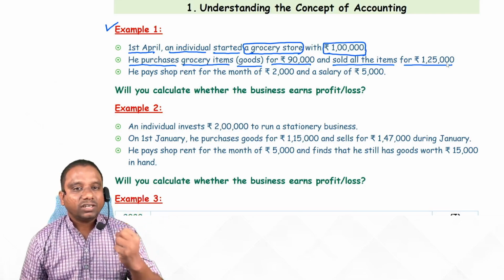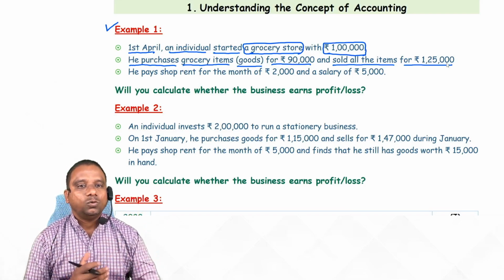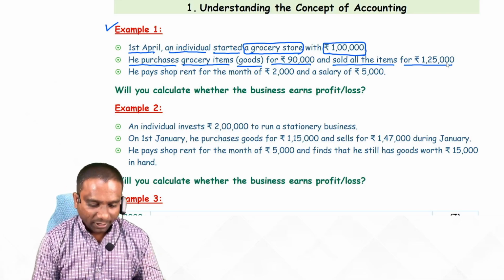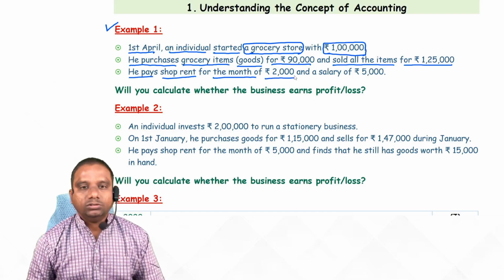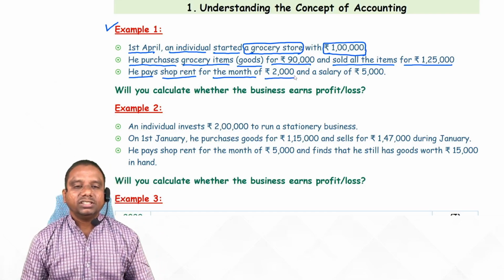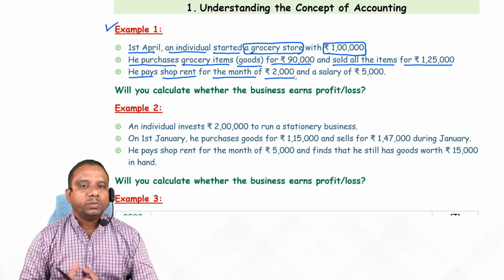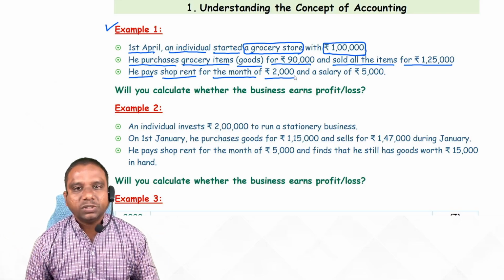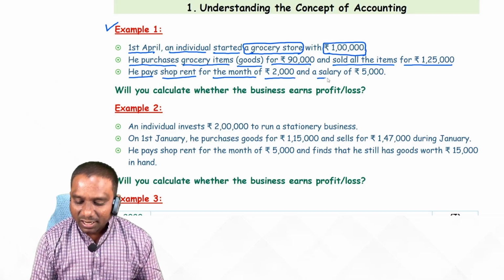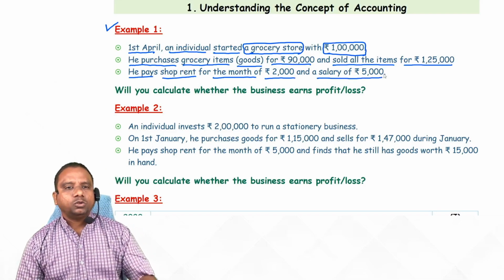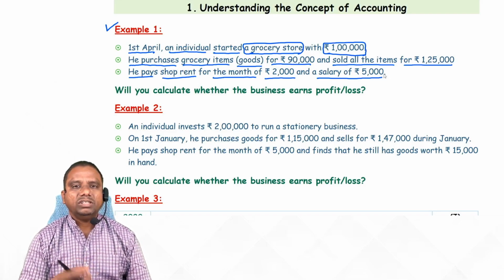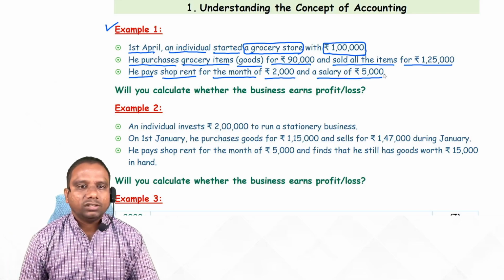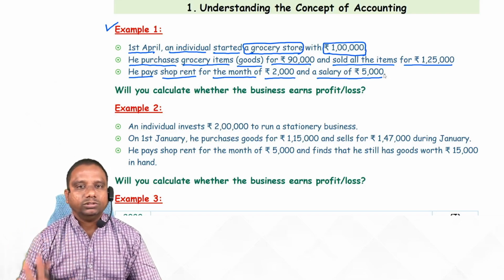He pays shop rent of 2,000 for the month, because he's doing business in premises, so he has to pay some rent. And a salary of 5,000. Suppose he employs some worker, so we pay salary to that worker. How much salary was paid? 5,000 rupees.